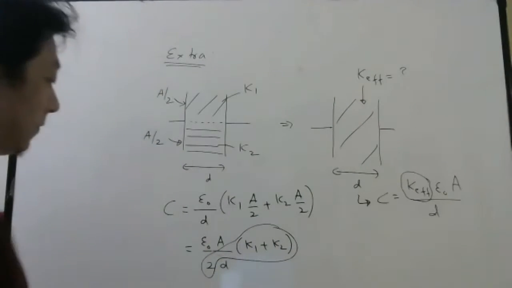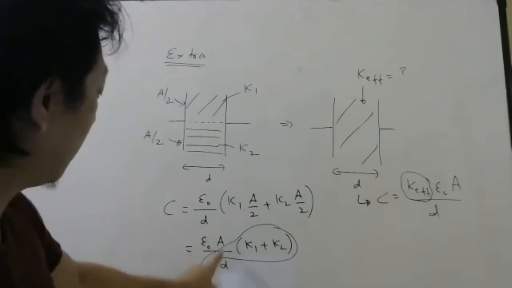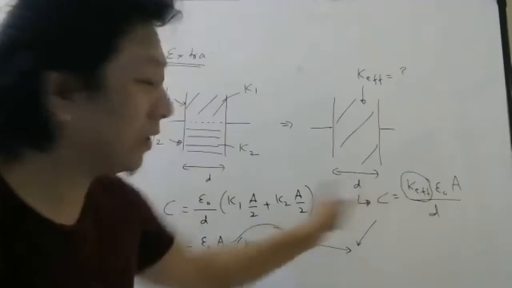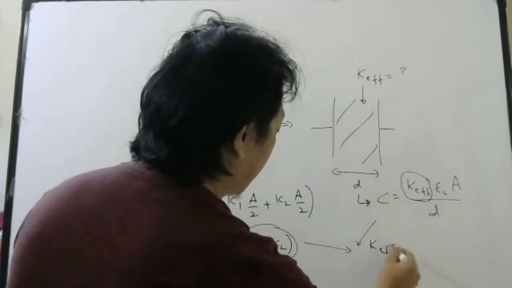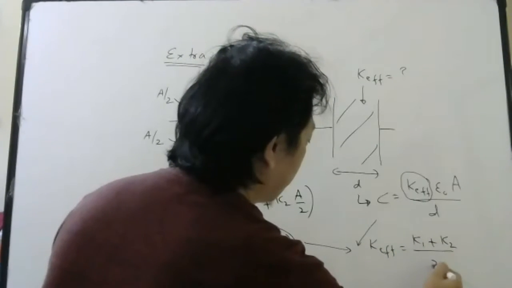Yes or no? Here see epsilon naught A by D. Here also epsilon naught A by D. So if you compare or equate these two, you can see K effective will be K1 plus K2 by 2.